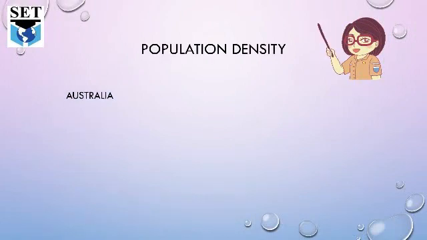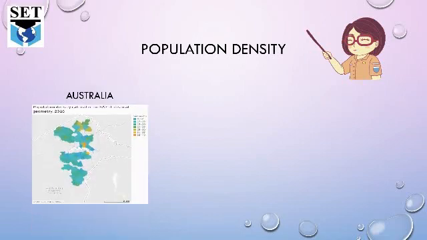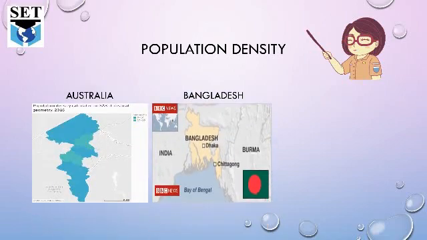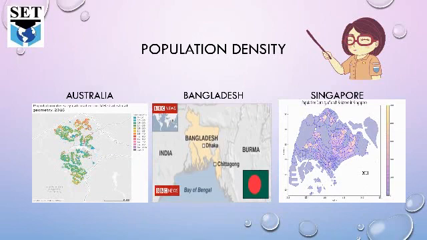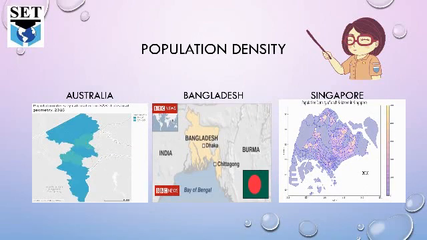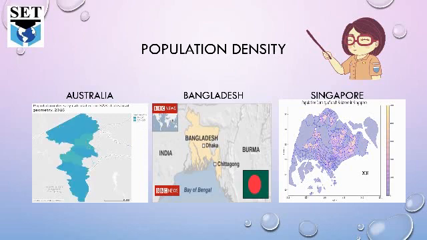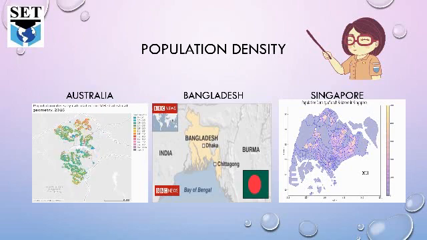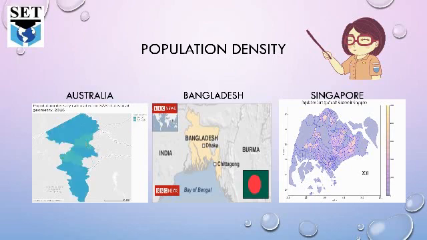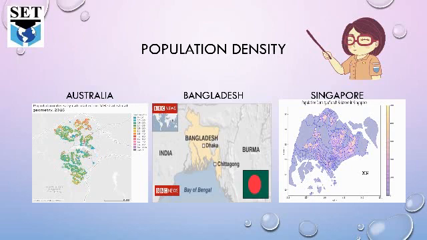Population density. Here are the maps of 3 countries, Australia, Bangladesh and Singapore. You can see that, as I told you, the densities of population in countries vary greatly. Australia has about 3 people per square kilometer. Bangladesh has over 1000 per square kilometer and Singapore has 6800 per square kilometer. These figures show the differences in densities of population between these countries.